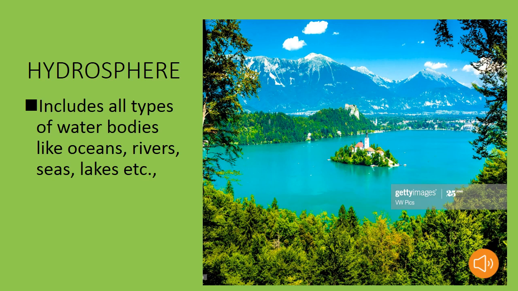Next we will discuss what is hydrosphere. Hydrosphere is the domain of water. It includes all types of water bodies. Various water bodies which we can see around us, for example oceans, rivers, seas, lakes, etc., come under hydrosphere. We know very well that water is very much essential for all living organisms.